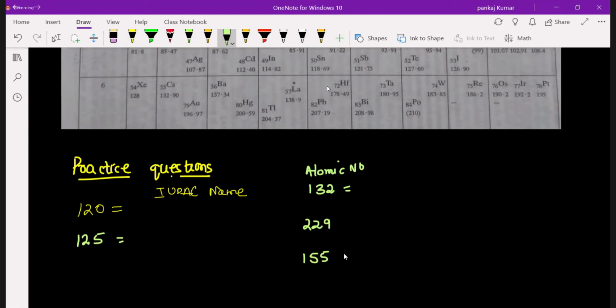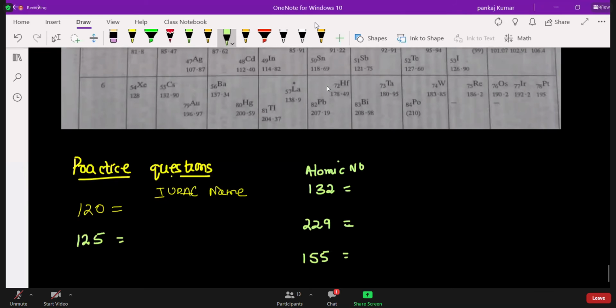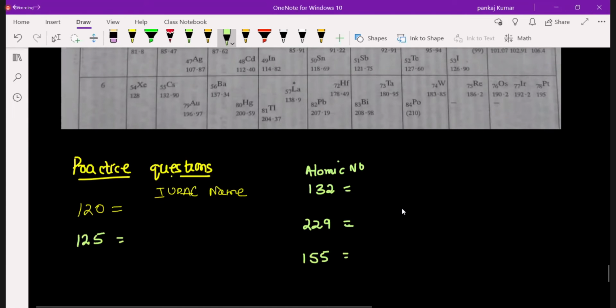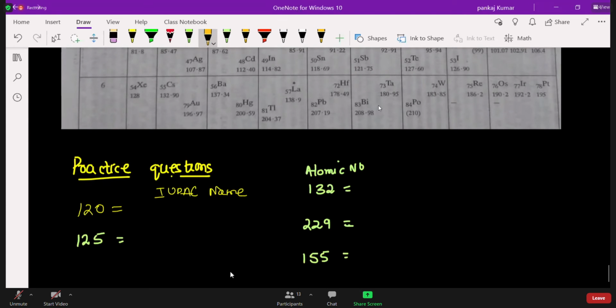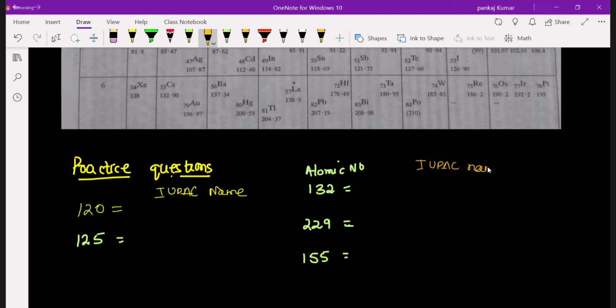Sir, can you give the annotate option? Yes. I think it's there now. How will you write the name? Sir, IUPAC or with the nomenclature, sir? No, IUPAC name. All you have to write is the IUPAC name only. Sir, but... No, Bi-nil-ium.